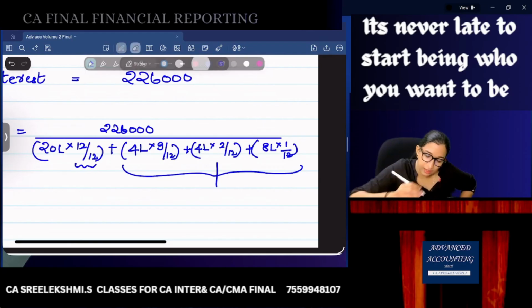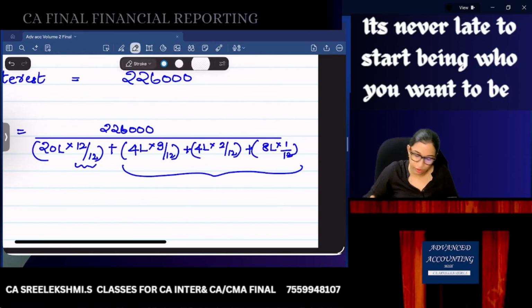So here I have taken the weighted average borrowings also. How much is it coming to? 12.666 lakhs, so 24.33 lakhs. 2,26,000 divided by 24,33,333 is 9.287.